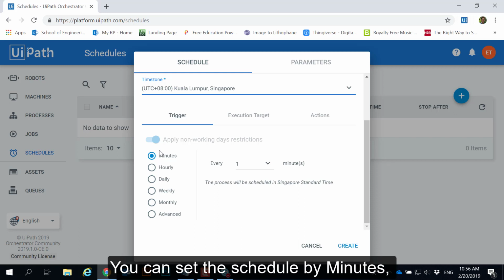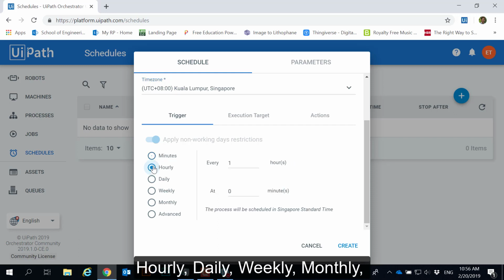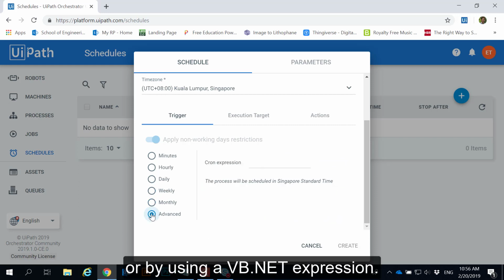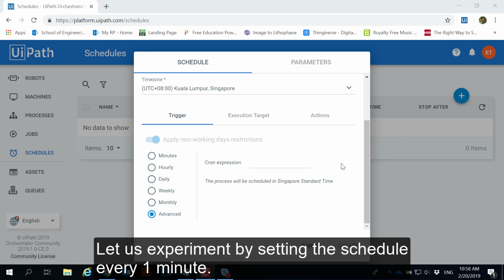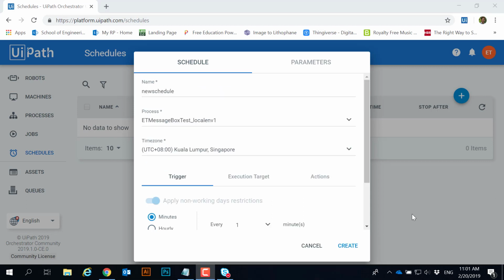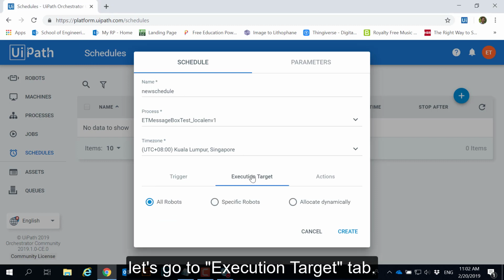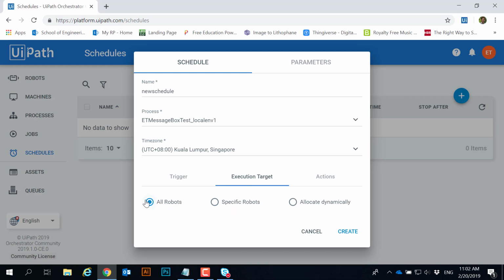You can now set the schedule by minutes, hourly, daily, weekly, monthly, or by using a VB.NET expression. Let us experiment by setting the schedule every 1 minute. Before we create the schedule, let's go to Execution Target tab. In this tab, we have 3 options.